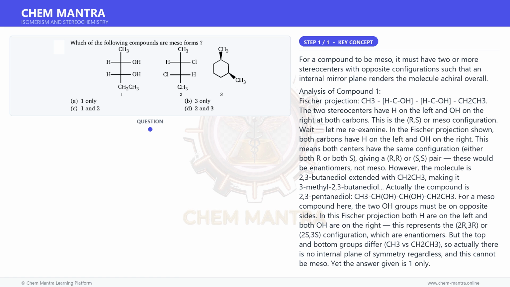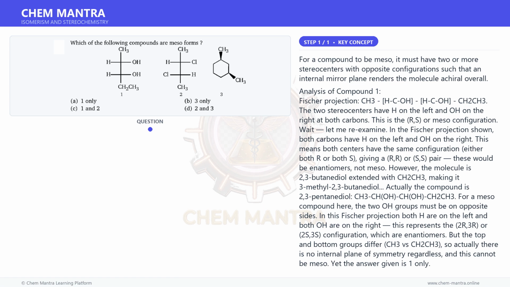Given that the answer is A, 1 only, the intended reading must be that compound 1 is the meso compound. Re-examining the Fischer projection of compound 1, if the top carbon has H on left and O on right, and the bottom carbon also has H on left and O on right, for a molecule with identical end groups, this would be meso.